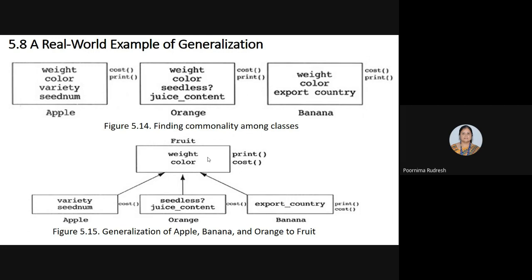So this is an example of the generalization relationship. Here we are considering the real world example of a fruit class and different subclasses of fruits: apple, orange, and banana. Any doubt in this? Any doubt in generalization?